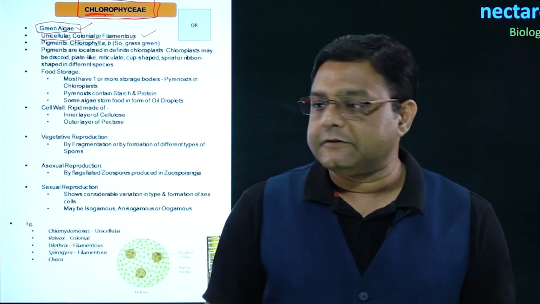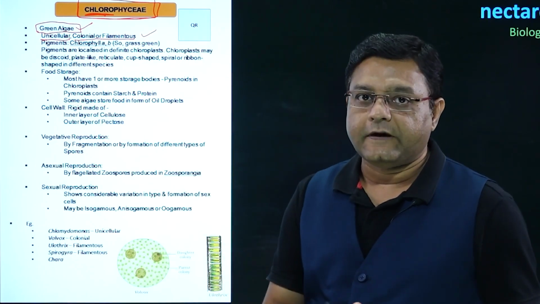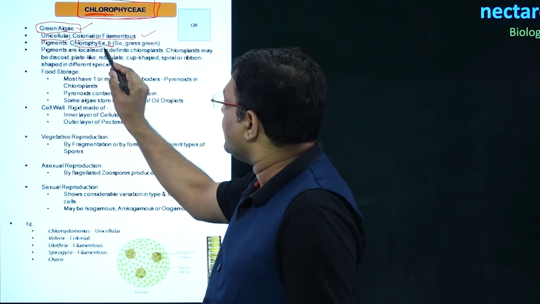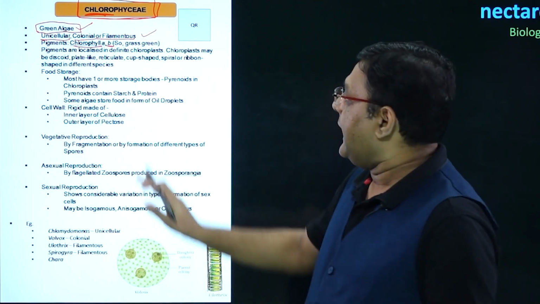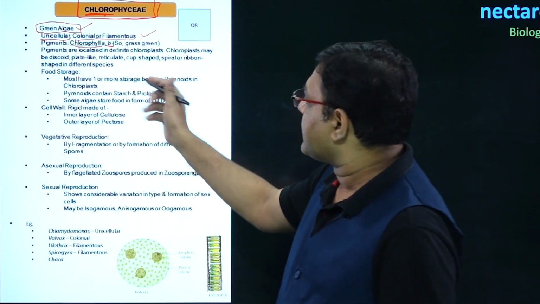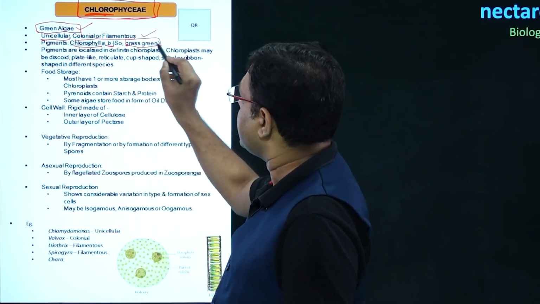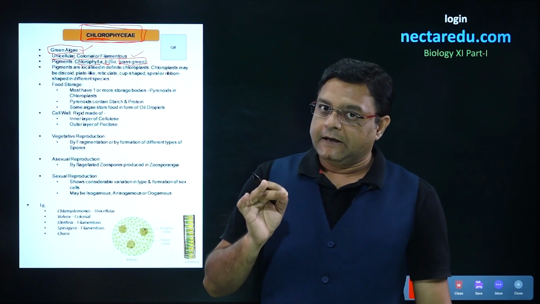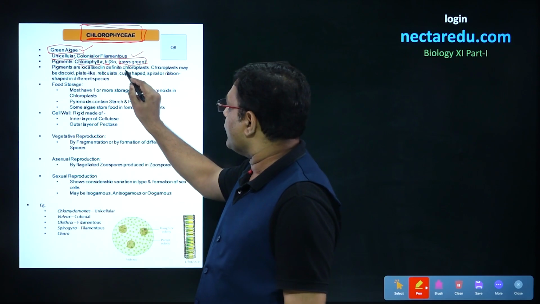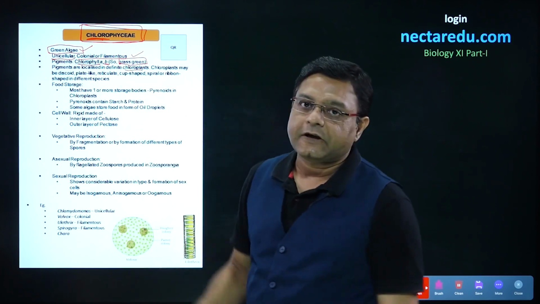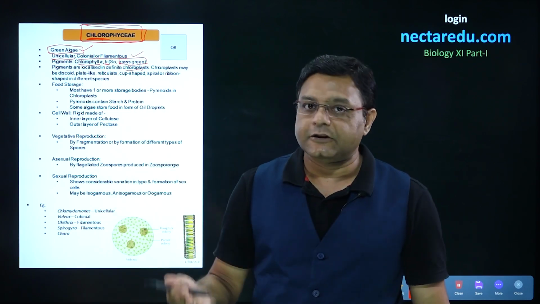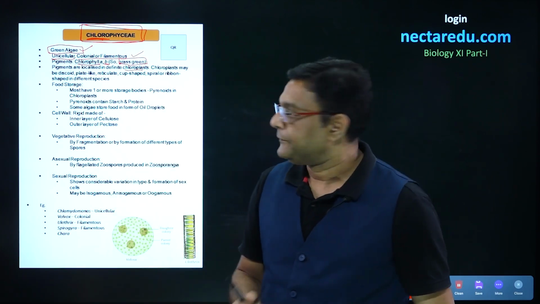Talking about the pigments which are present in the case of Chlorophyceae, there will be chlorophyll A as well as chlorophyll B, and the presence of these pigments will give green color to it. So the color is similar to grass green color. These pigments, chlorophyll, will be present in the chloroplast. Chloroplasts can be of different shapes depending on the species in which these are present.